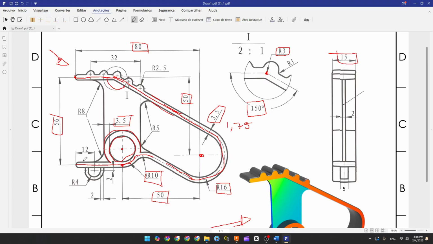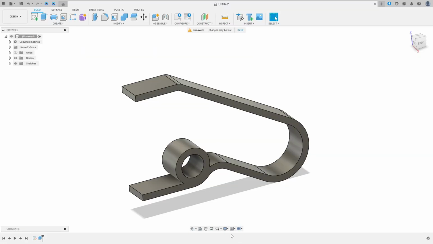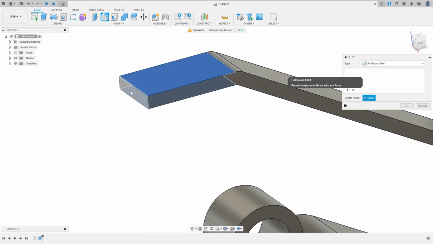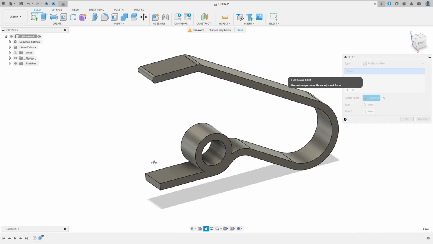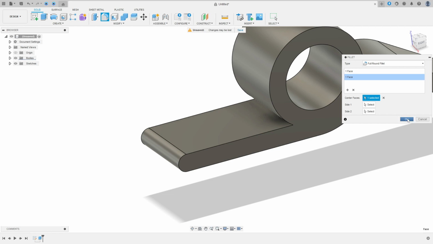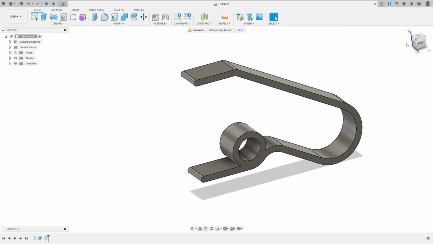Now we needed to make this fillet here. To make this we use full round fillet. So go to modify, select the fillet. The type here, select full round fillet. Select this face here. Add selection set. Select this face here and press OK. We made this.